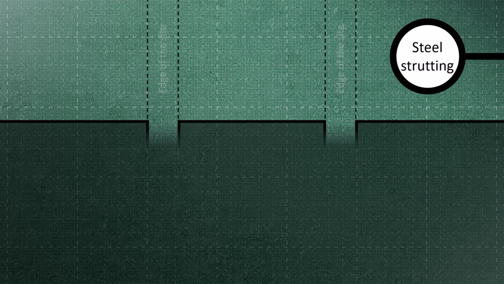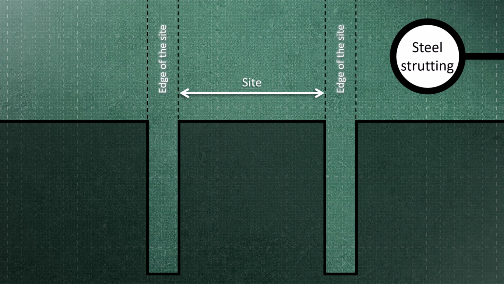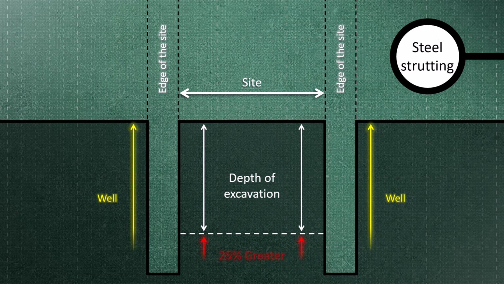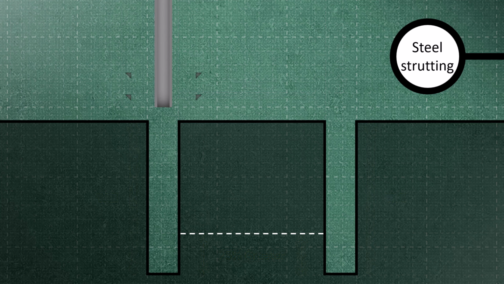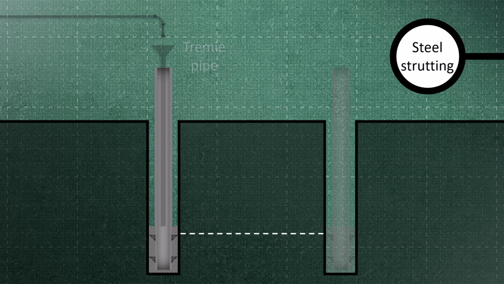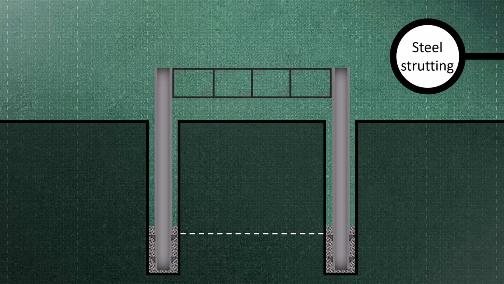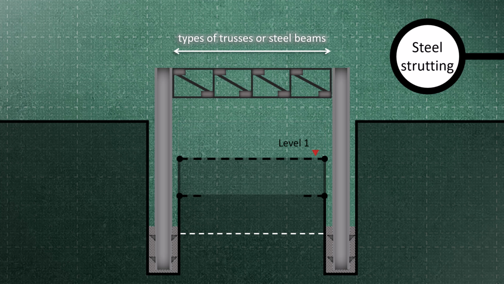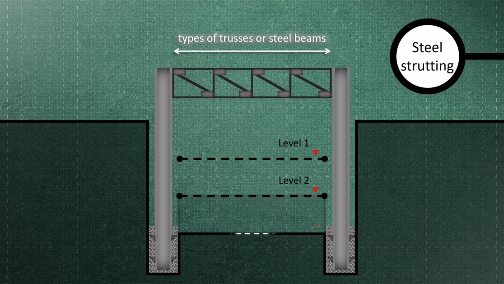In this technique, wells are dug around the excavation site, with a depth that is 25% greater than that of the excavation itself. Beams are then placed within these wells, and several steel plates are installed at their ends. These beams are concreted using specialized equipment. Up to this point, the process resembles that of the anchorage system. However, once the beams are in place, we connect them face to face in pairs using various types of trusses or steel beams. We excavate the area gradually, with the ultimate goal of reaching the final depth of the pit.